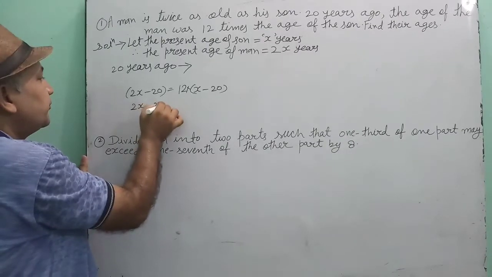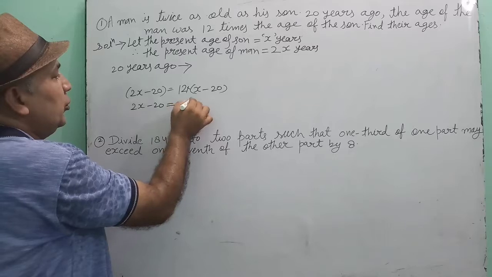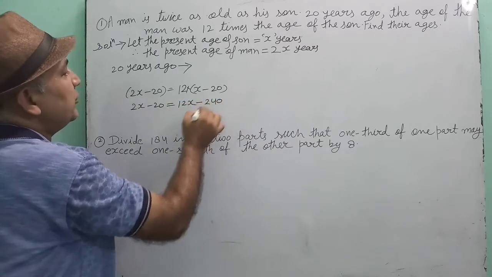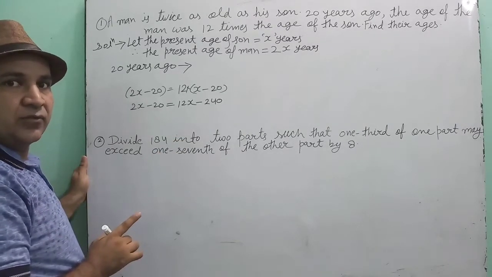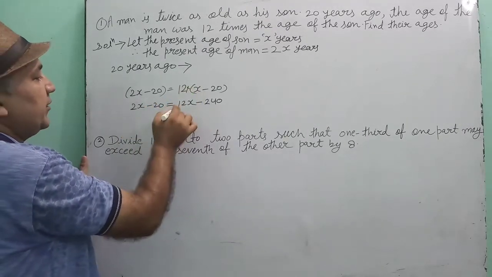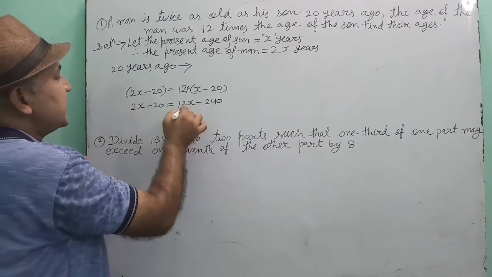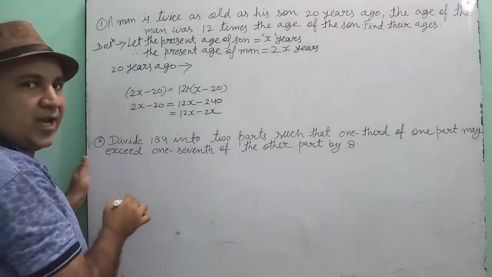See here. 2x minus 20 is equal to 12x minus 12 into 20, 240. Is this understood? We have opened the bracket. Now, bring 2x this side. Then it will become 12x minus 2x.